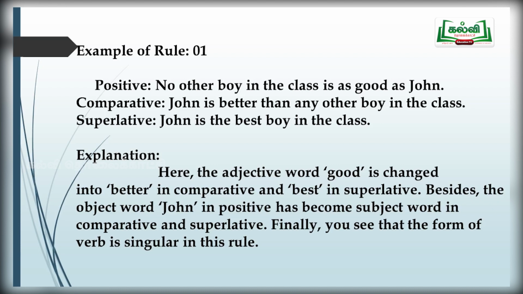John is a proper noun, or John is the subject, boy is the object. When this sentence is changed into comparative degree, we have to start it with the subject, isn't it? Remember, in the first part of the example, the positive degree starts with no other.